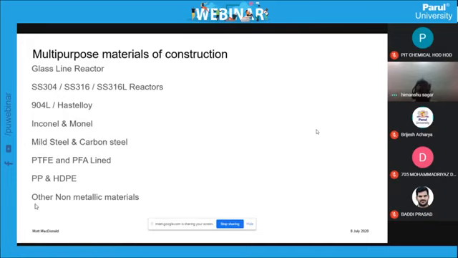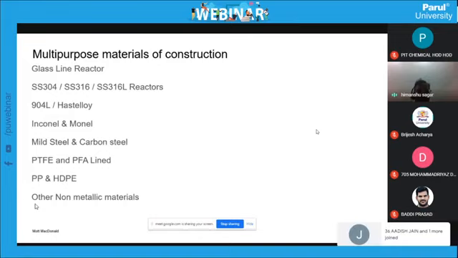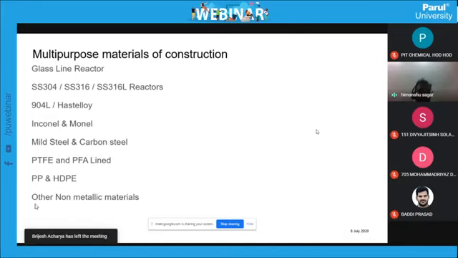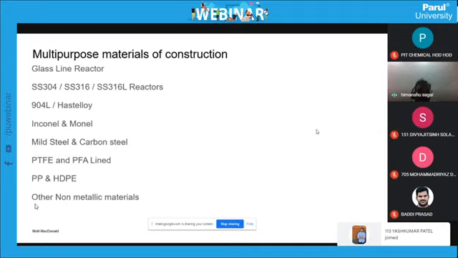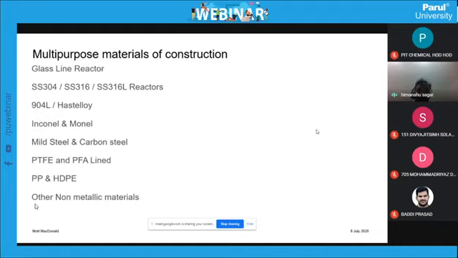Now, we also use PTFE and PFA lining; the word is very new. Everybody knows the word Teflon. The generic name of Teflon is PTFE, polytetrafluoroethylene. Now PFA, perfluoroalkoxy, is basically similar to PTFE, one grade down. Both are fluoro compounds. What is the usefulness of these materials? They are non-metallic materials. PTFE has very high corrosion resistance to acidic as well as basic media, so you can use PTFE and PFA lined reactors in the process.